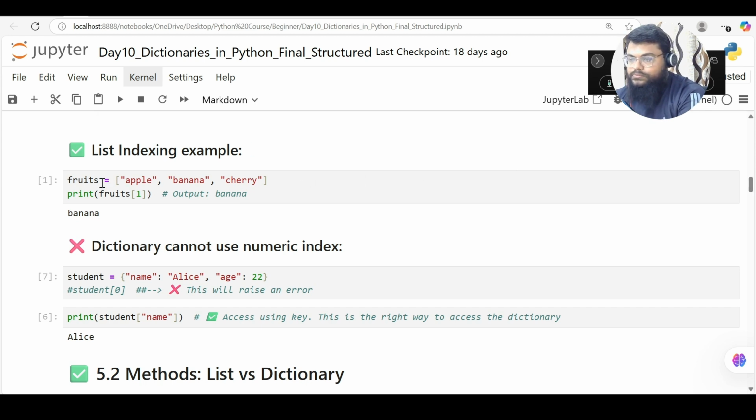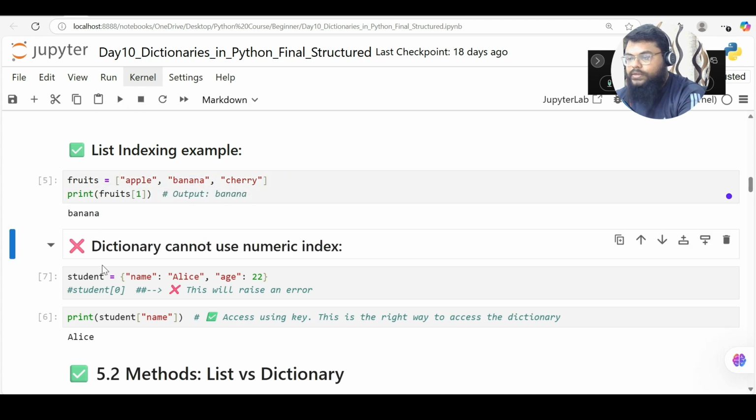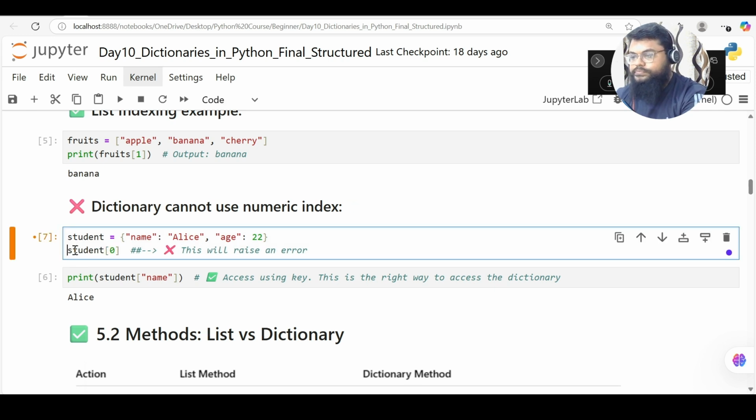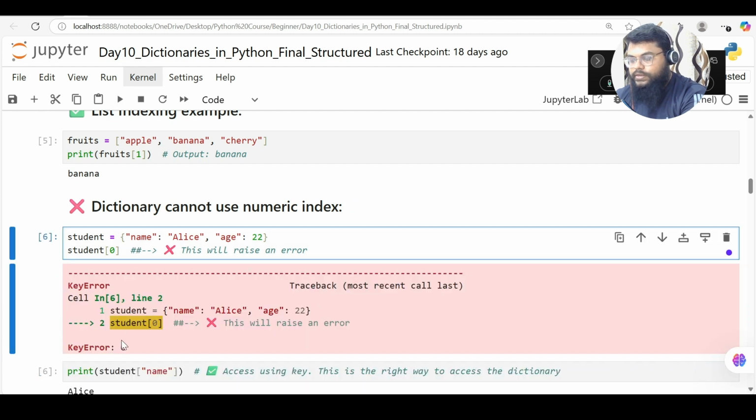Okay. So now let's see a sample example. In a list, if I have a list apple, banana, cherry, and I want to access banana, I'll say fruits of 1. So it will bring the value at position one, that is banana. But when it comes to a dictionary, if you try to access in the same way, what happens? It will raise an error. So if I say student of 0, then it will raise a KeyError: 0.